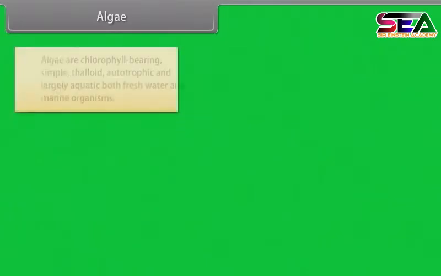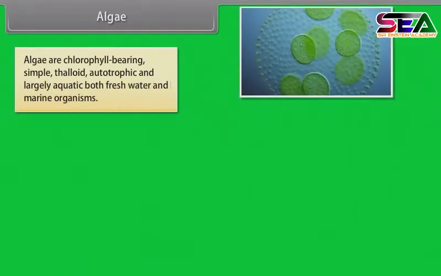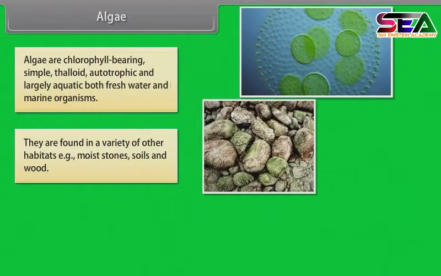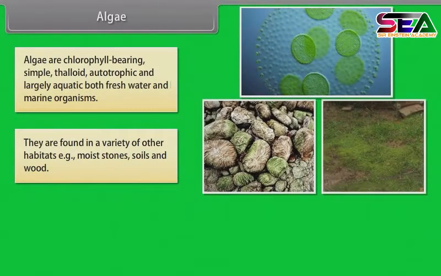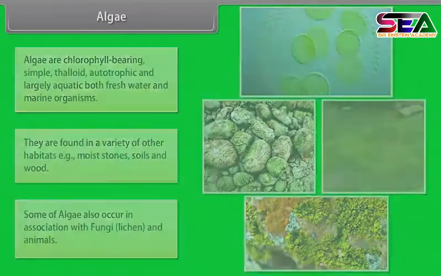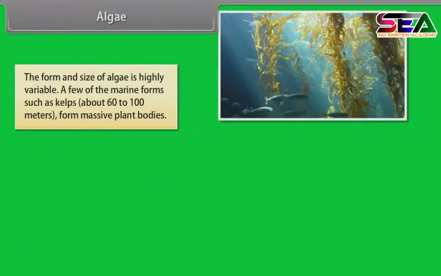Algae. Algae are chlorophyll-bearing, simple, thalloid, autotrophic, and largely aquatic, both freshwater and marine organisms. They are found in a variety of other habitats as well. Example: moist stones, soils, and wood. Some algae also occur in association with fungi, lichen, and animals. The form and size of algae is highly variable. A few of the marine forms, such as kelps, about 60 to 100 meters, form massive plant bodies.